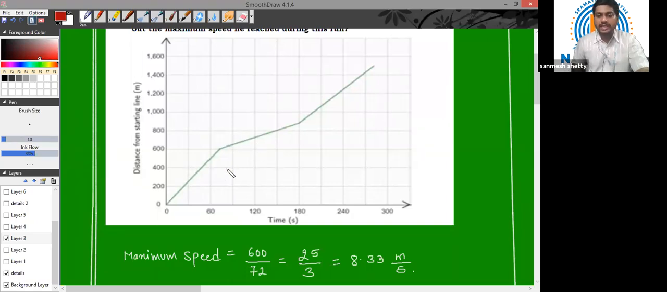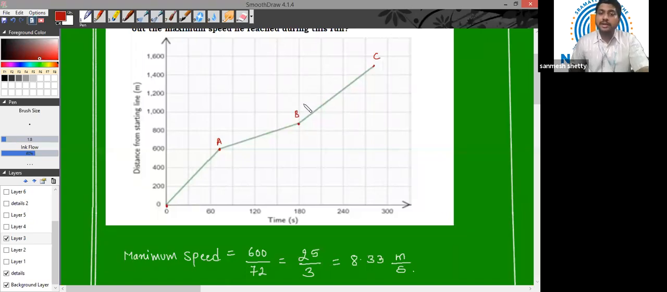Obviously, just by looking at the graph, we can say that from this particular point till this point, he was moving at constant speed from point O to point A, let us say. Again, from A to B, he has changed his speed and was moving at a constant speed. Again, he changed his speed at point B, and from B to C, he moved at constant speed. So during which time, from O to A, A to B or B to C, did he have the maximum speed?